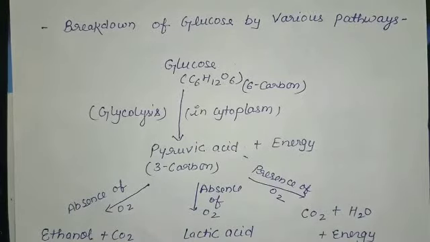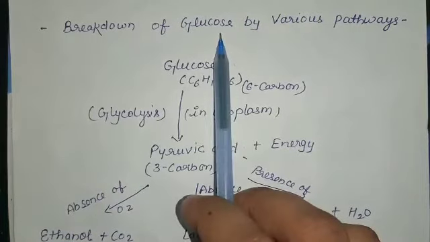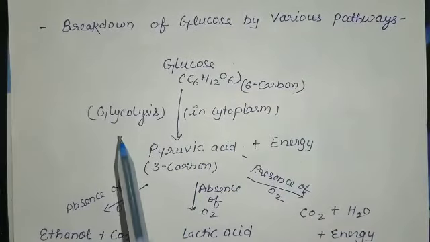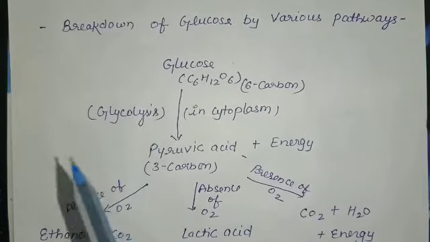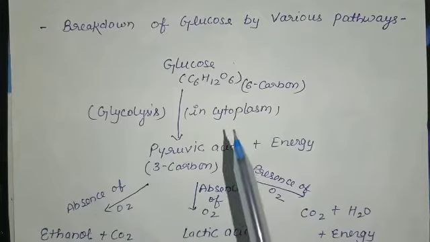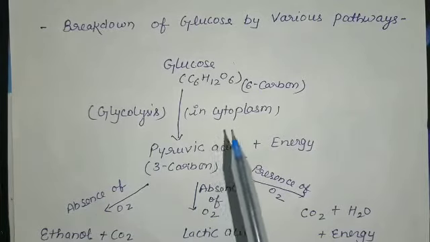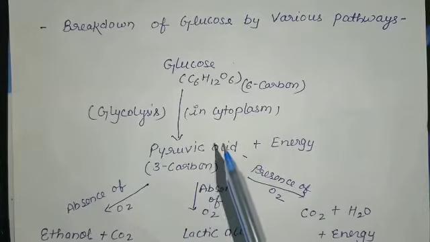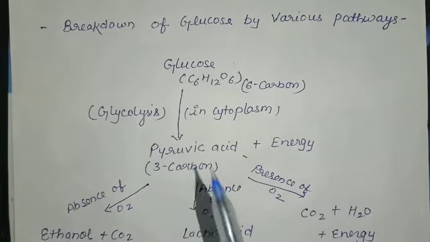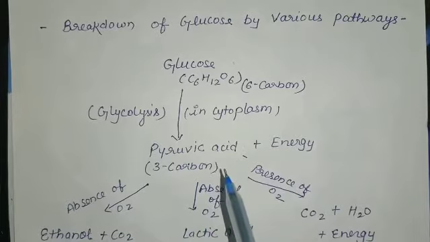Today we discuss 10th class topic: breakdown of glucose by various pathways. The breakdown of glucose is called respiration. Already we know that respiration means oxidation of food takes place in presence of oxygen. But the oxidation also takes place in absence of oxygen. So we discuss these conditions by this graph.